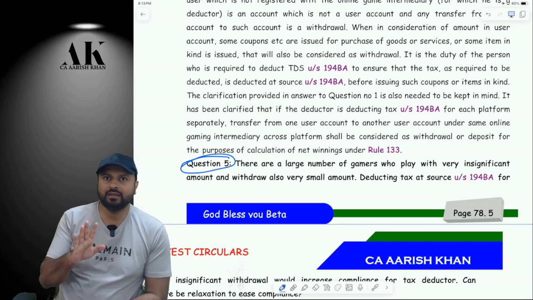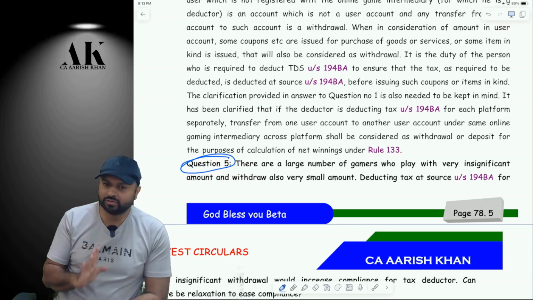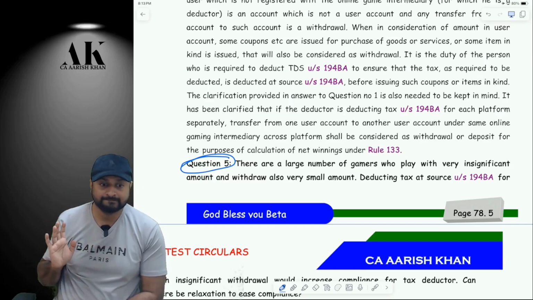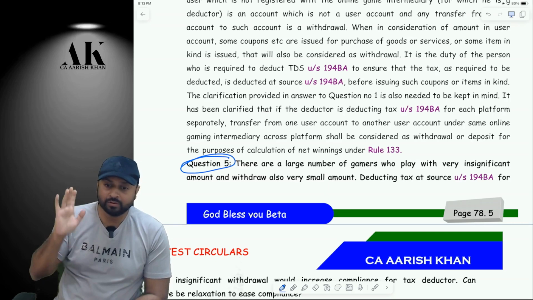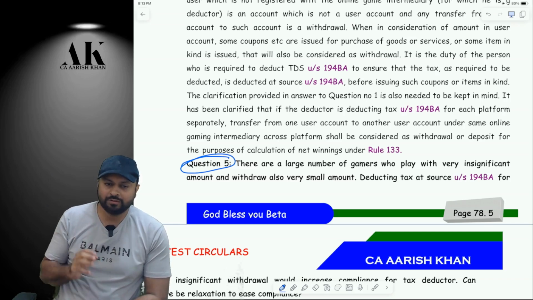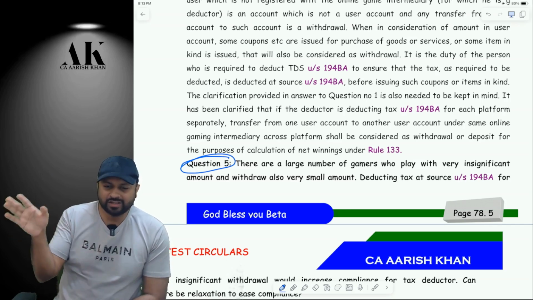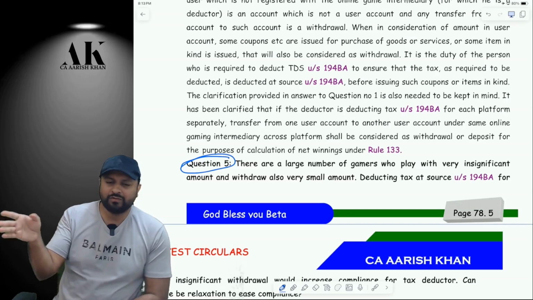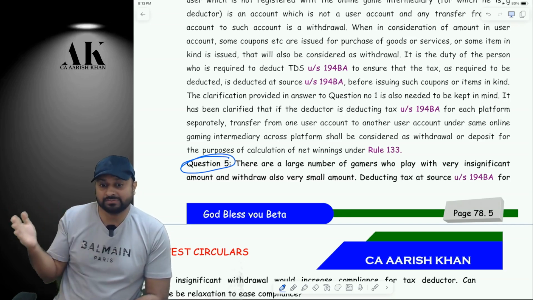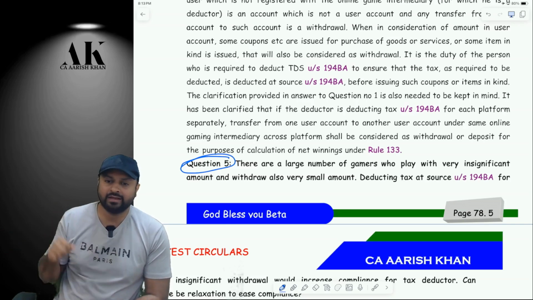But if you know the size of this market in today's time, it is in crores and crores. There are crores of people who are playing this. Anyways, our population is in billions, so there will be at least millions of people who will be playing these games. And somebody might be earning 20 rupees, 30 rupees, 40 rupees, 10 rupees, 50 rupees. Whenever they are withdrawing, should that also be subject to TDS? Dream 11 will go mad.